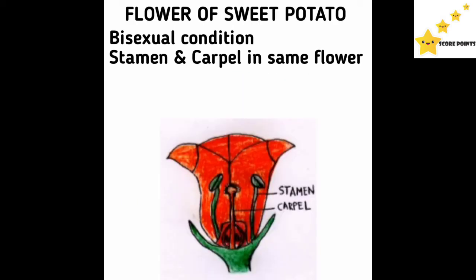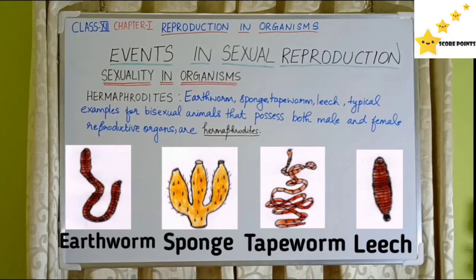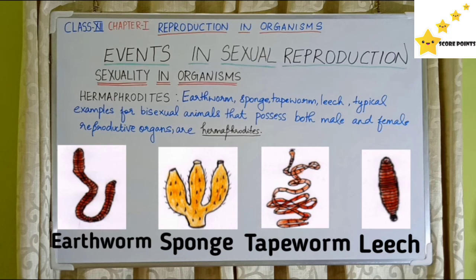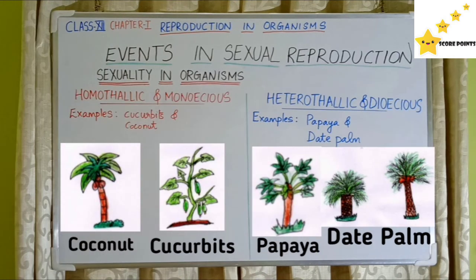Another example for bisexual condition is the flower of sweet potato. Stamen and carpel are found in the same flower. Stamen is the male reproductive part, and carpel is the female reproductive part. Both these are found on the same flower. Therefore, this is an example for bisexual condition. Earthworm, sponge, tapeworm, leech are typical examples for bisexual animals that possess both male and female reproductive organs. They are also called hermaphrodites. In some flowering plants, both male and female flowers may be present on the same individual. This is called monoecious plants.